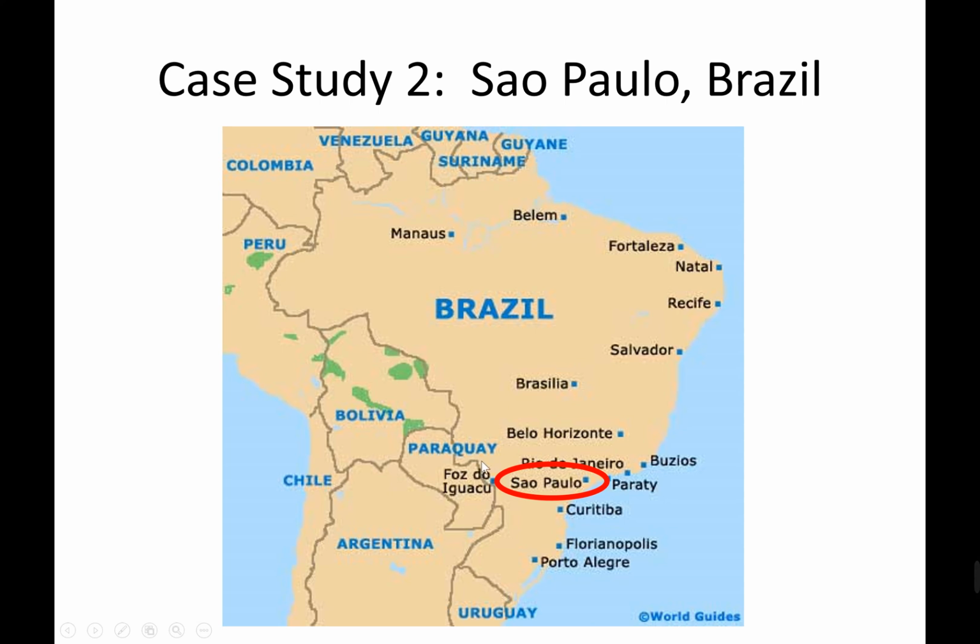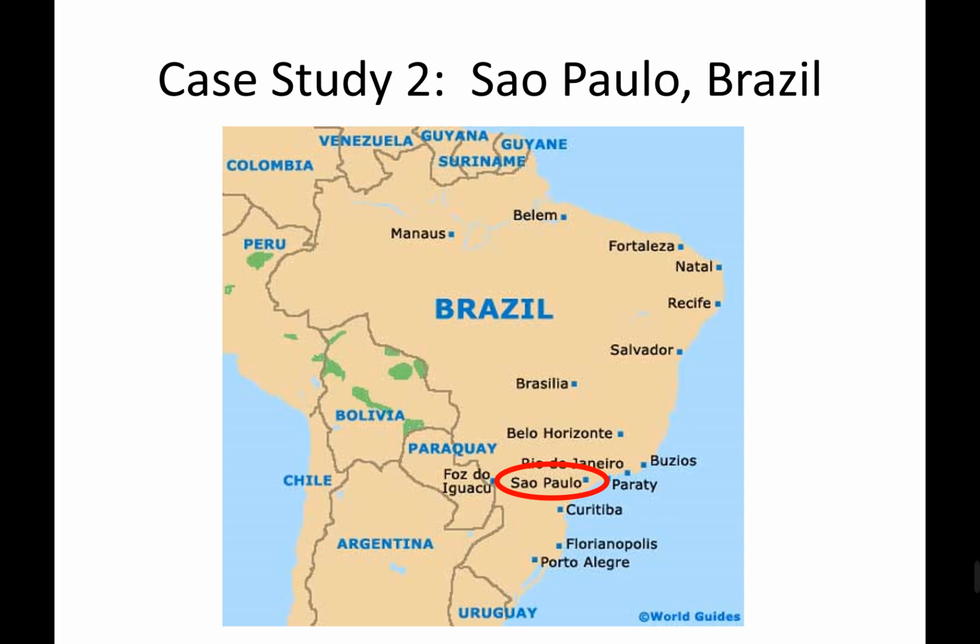If we were doing regional geography, you would be a lot more familiar with it, but most of you only know it probably because the Amazon rainforest is there. This here, obviously because it's in red, is the location of Sao Paulo. So this is one of Brazil's biggest towns.